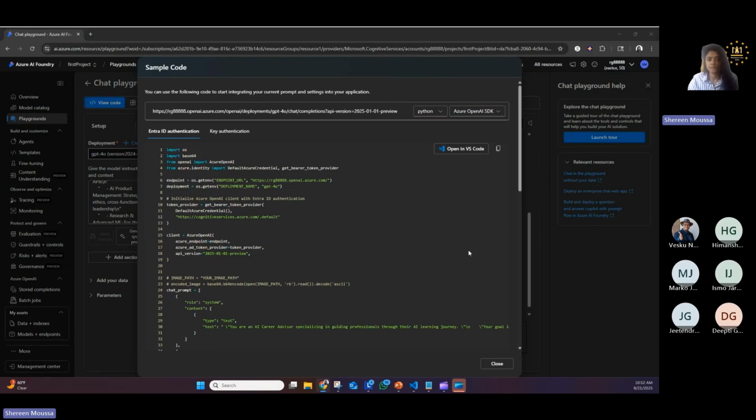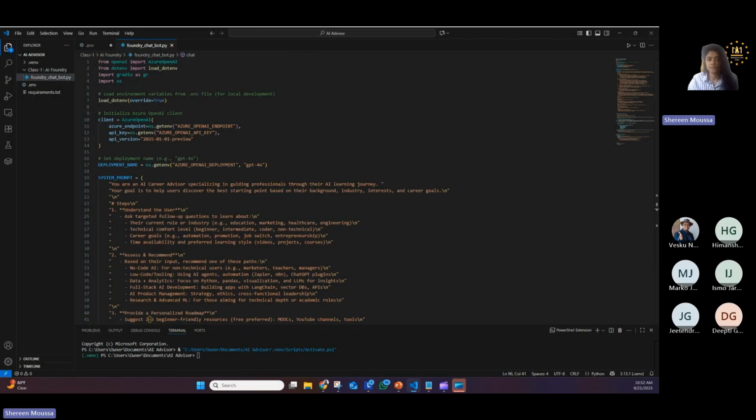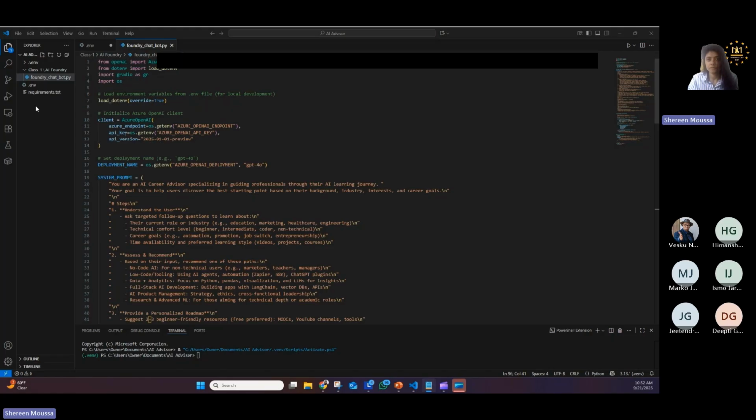Okay, so if I go to Visual Studio here, first thing I had to import a couple of important libraries. One is the Azure OpenAI, so that I can use the Azure OpenAI service, as well as, of course, load_dotenv, so that I can load my environment variables, which I'll show you. And then I'm using Gradio for my chat interface, web UI. I'm importing that library because this is very important. And of course, the regular OS module.